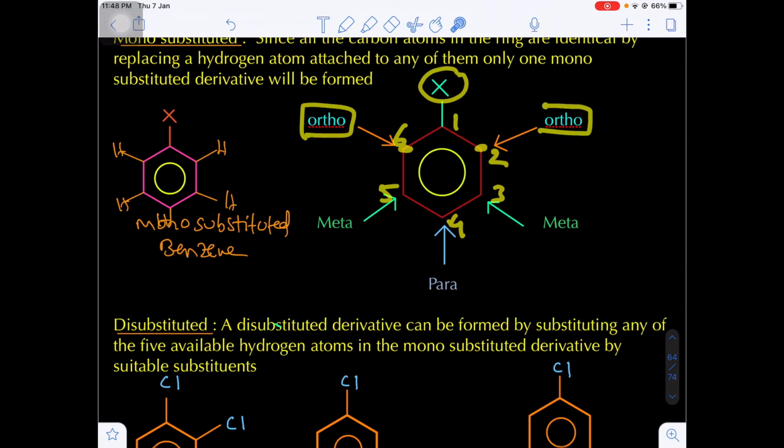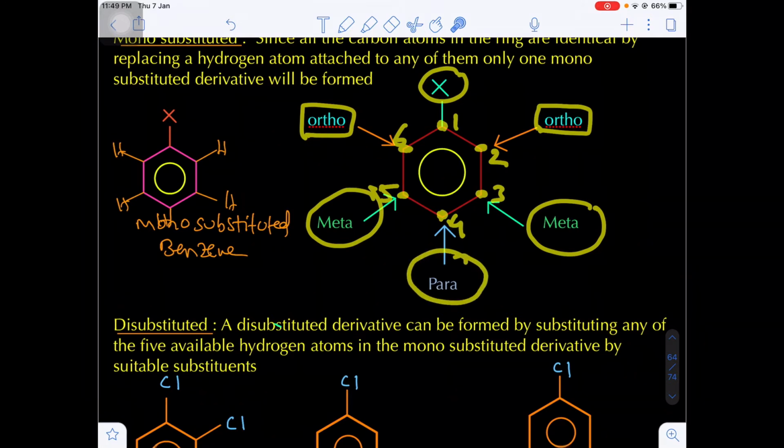the name of that position is referred to as the ortho position. With respect to the first carbon, that is the substituted carbon, the third carbon, otherwise the fifth carbon, both are equivalent carbons, and the position is referred to as the meta position. With respect to one, that is the substituted carbon, the fourth carbon is the para position.